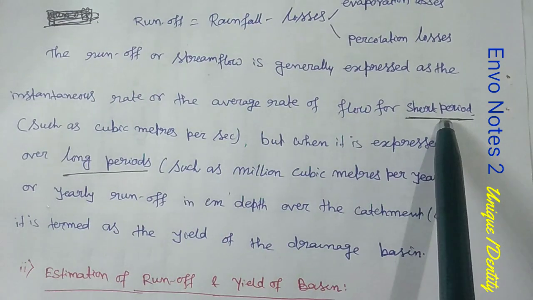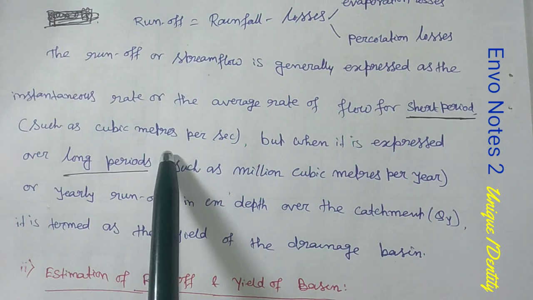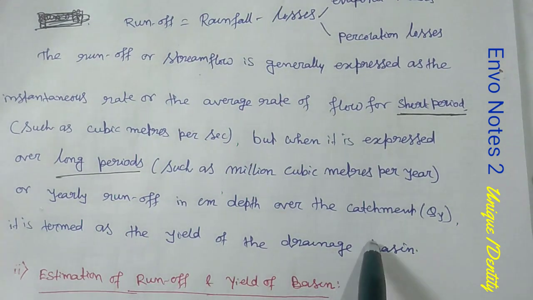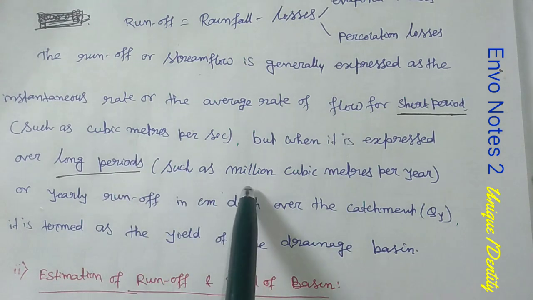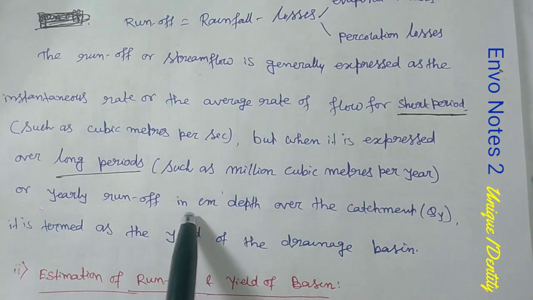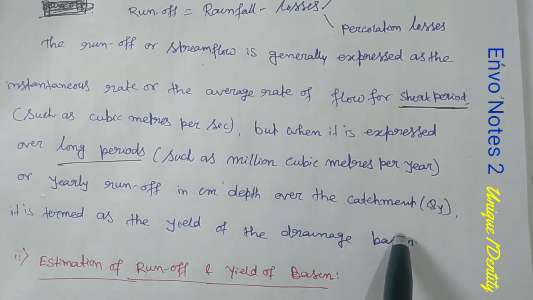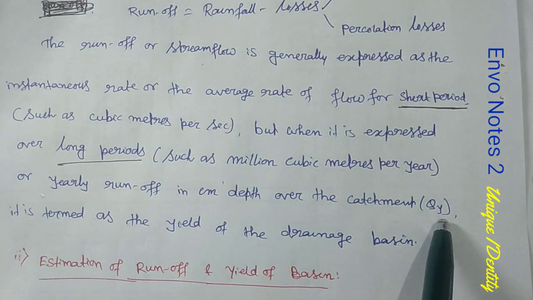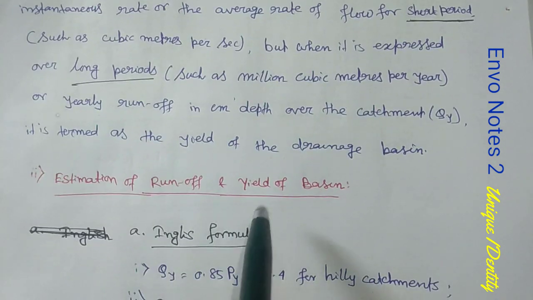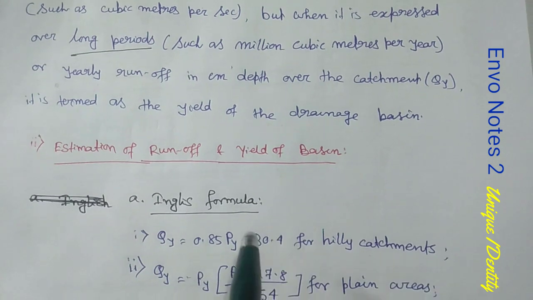That runoff is for a short period such as cubic meter per second only, but this yield of drainage basin is for a long period such as million cubic meters per year, okay, in centimeter depth over the catchment, that is expressed as capital QY. Okay, now the estimation of runoff and yield of basin.